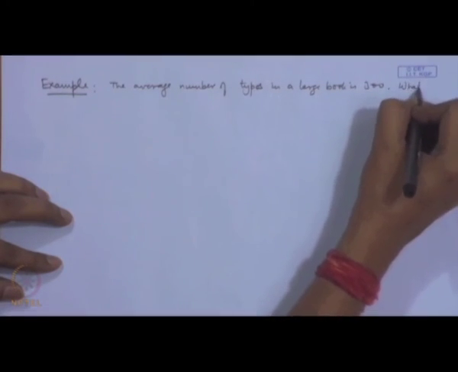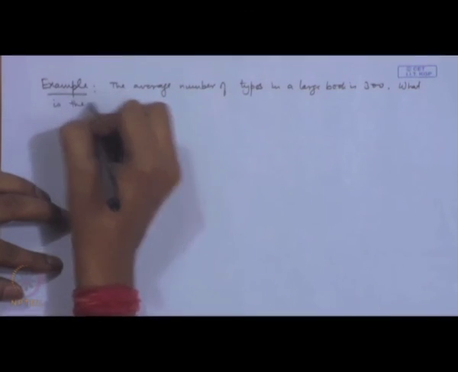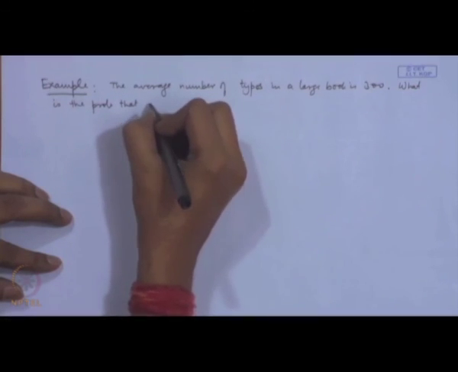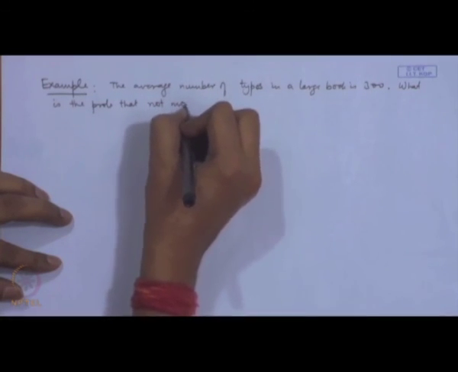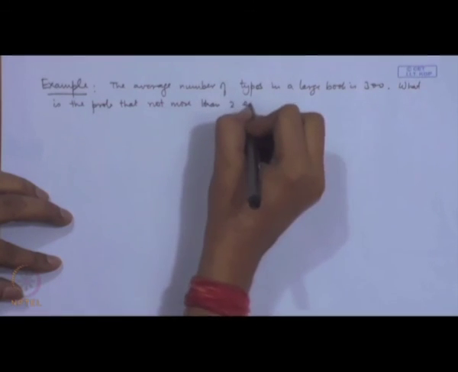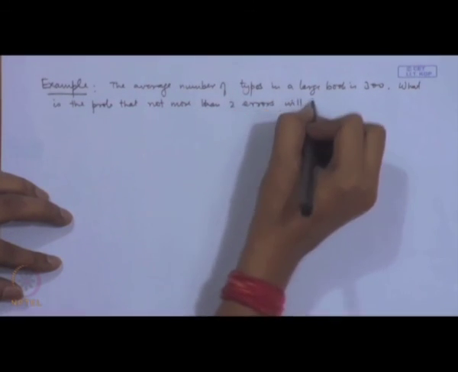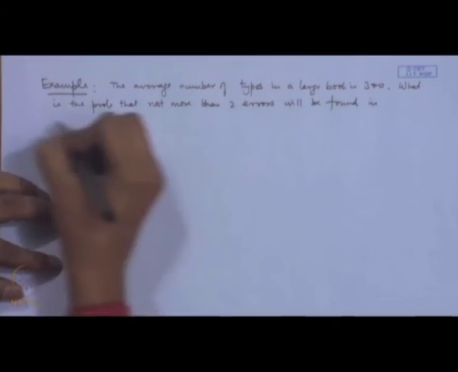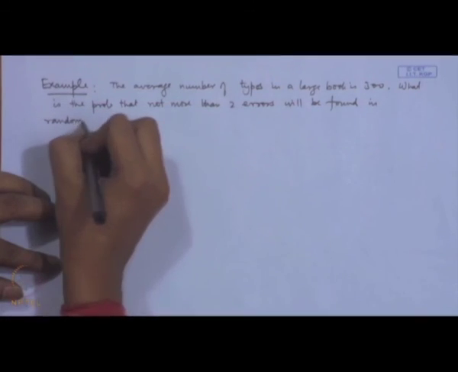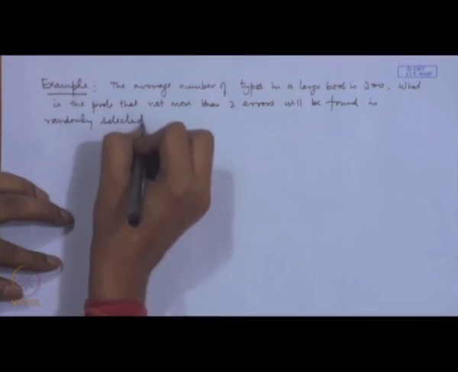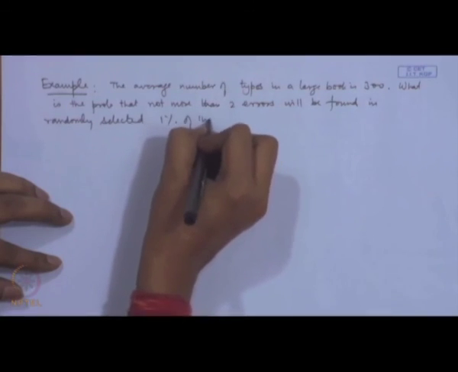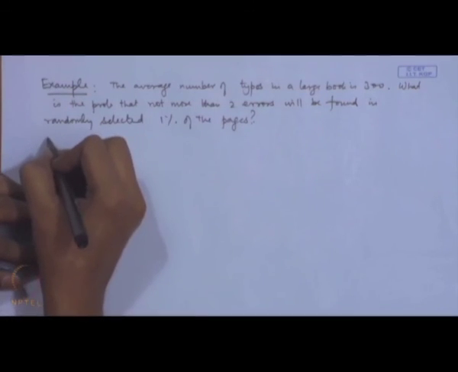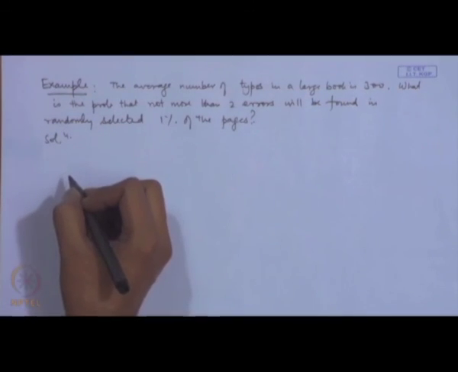What is the probability that not more than 2 errors will be found in randomly selected 1% of the pages? Let us look at the solution of this.